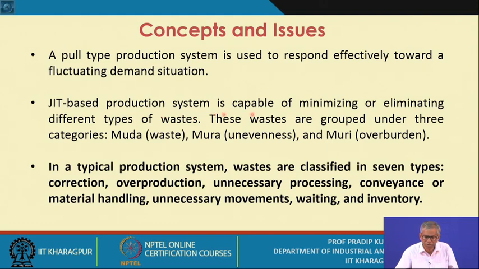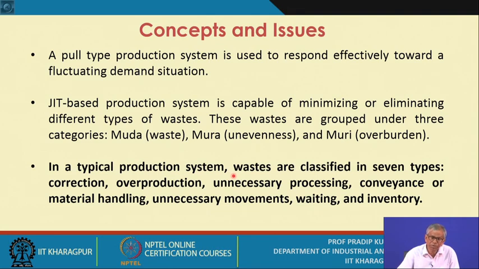JIT based production system is capable of minimizing or eliminating different types of wastes. So these wastes are grouped under three categories: Muda, unevenness, and Muri, overburden. So later on, in detail we may discuss these three types of waste.